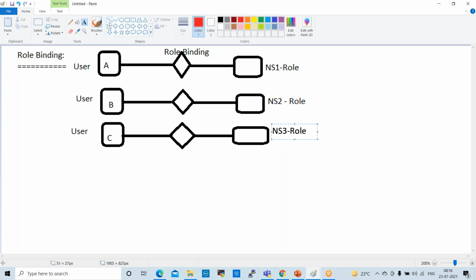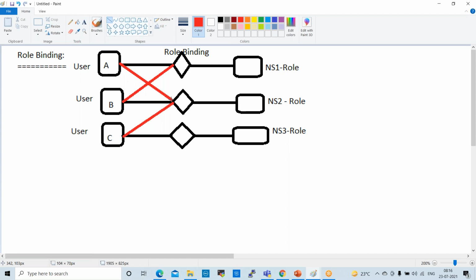So normally how do we assign the roles? User B has only the NS2 role, but we can bind the NS1 role also to user B, and to user C we can bind the NS2 role also. User A, we can bind the NS2 role, right? User B, we can bind the NS3 role also. Like this, different roles we can assign to one developer, one tester. We can assign multiple roles as per the requirement, as per the approvals. So multiple roles can be handled by a single user.